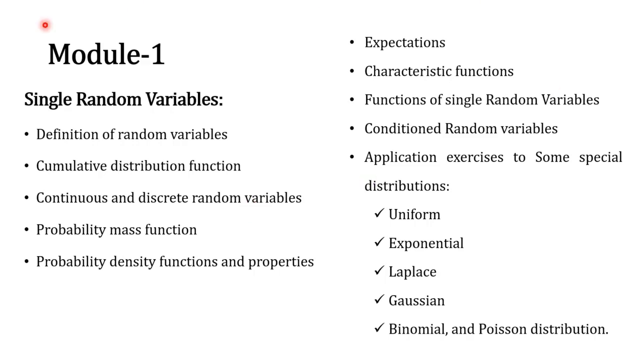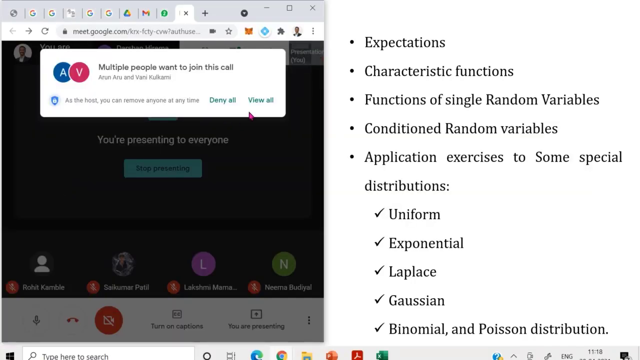Right? So this is the complete module 1 syllabus. So today we will see the three topics. The cumulative distribution function and probability mass functions will be discussed in further classes.